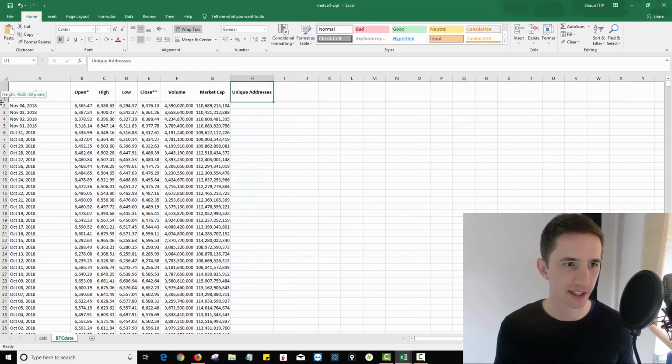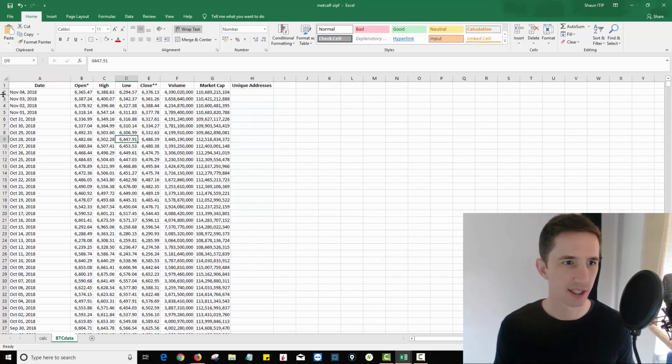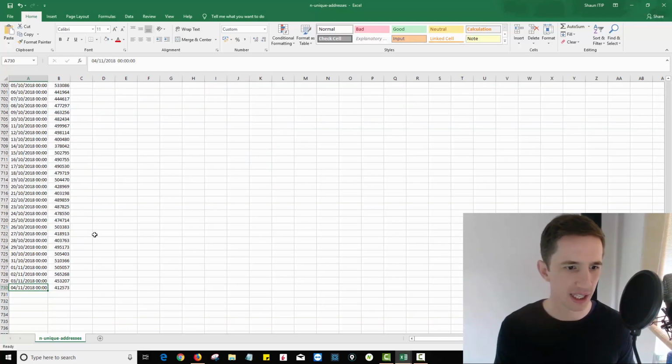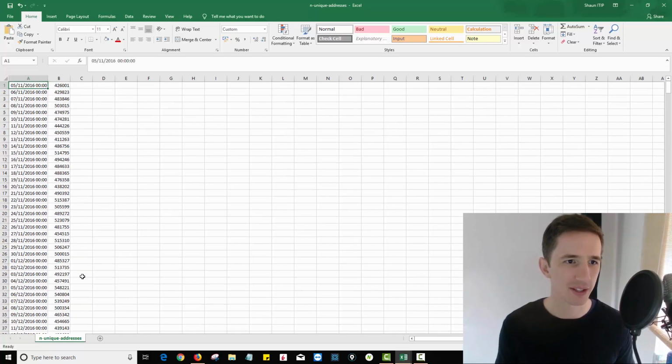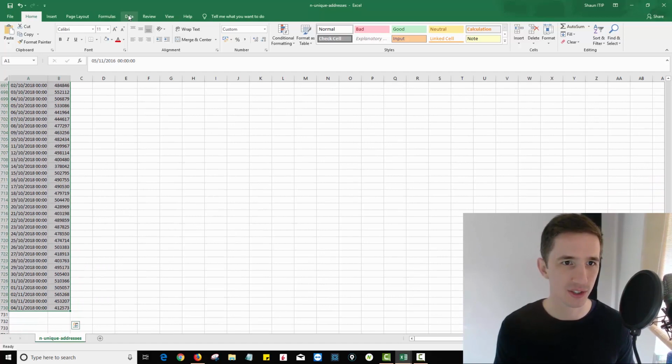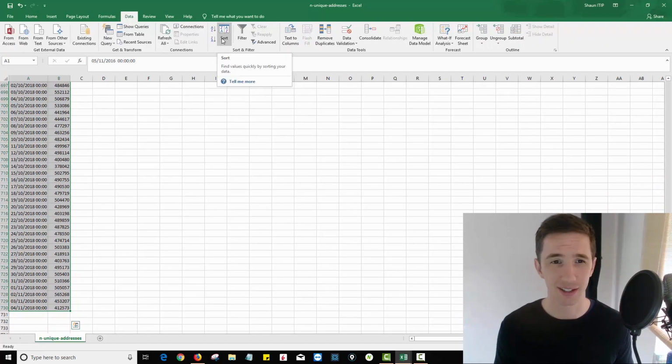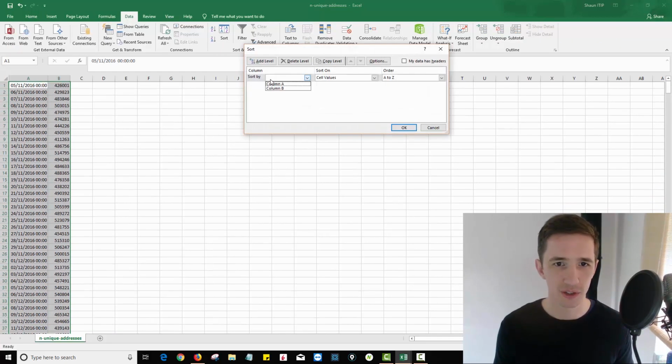I'm going to punch in that heading there. I'm just going to neaten that up a little bit. And then what I want to do here is actually reverse the order of the data. Now, one very quick way to do that, because this actually should be in timestamp order, is just to go to data, highlight the data, go to data, sort. We're going to sort it by column A, and we want it in terms of newest to oldest.